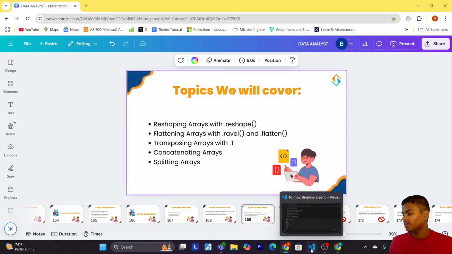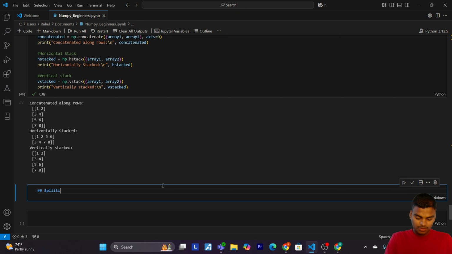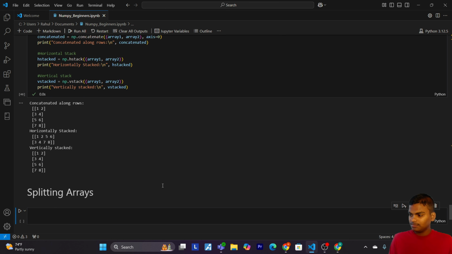Now let's come again to our VS Code. Let's understand it by an example. But before that, let me write splitting arrays. Splitting divides an array into multiple sub-arrays. Let's see how to do it.